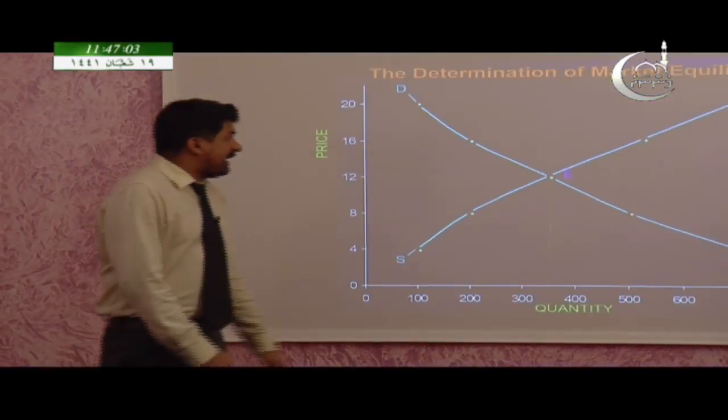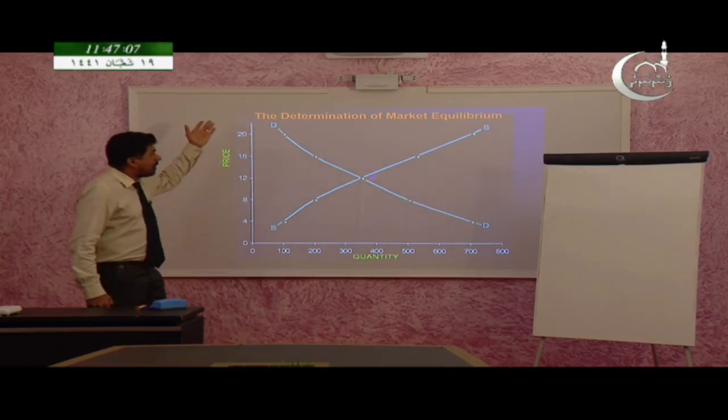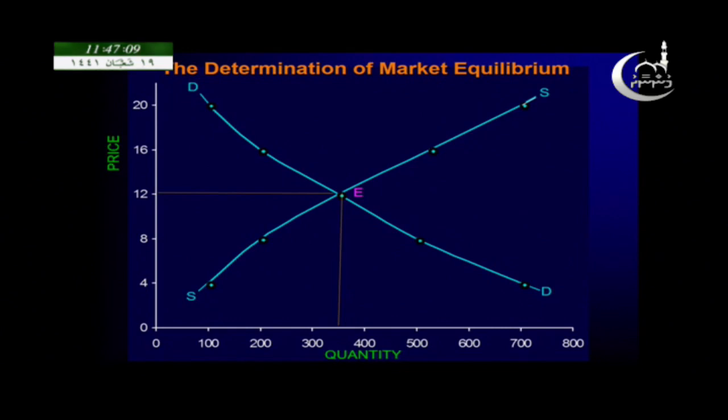So here, look at this diagram. When we plot these points on this graph, we will get the demand curve. DD is the demand curve and SS is the supply curve. And at the point E, both the demand and supply curves intersect. So at that point, what's the price here? 12. So that 12 is called equilibrium price and 350 is the equilibrium quantity.